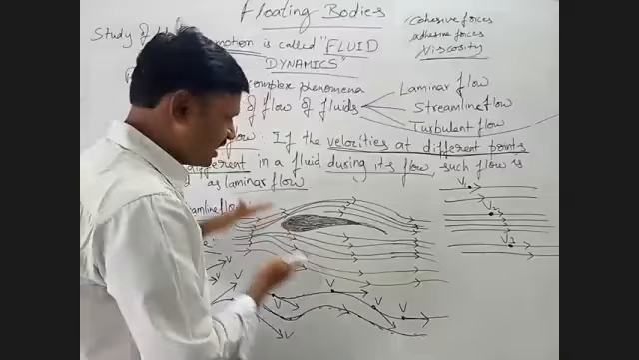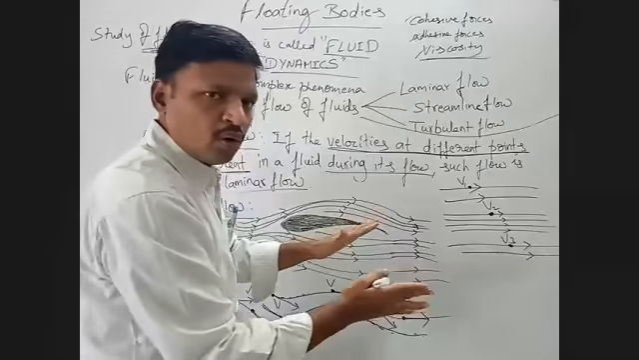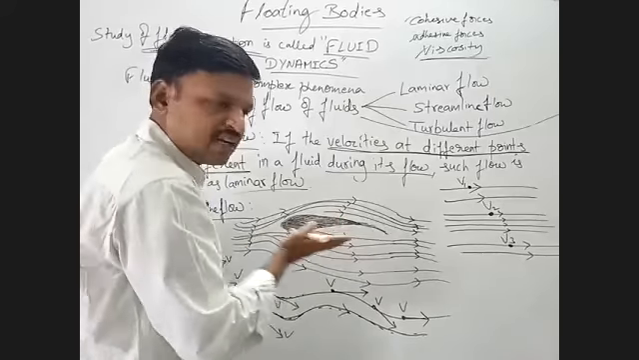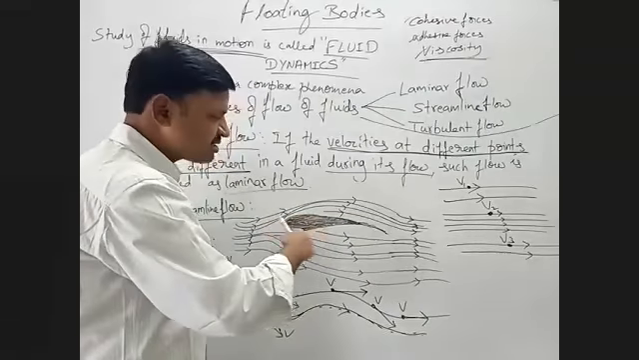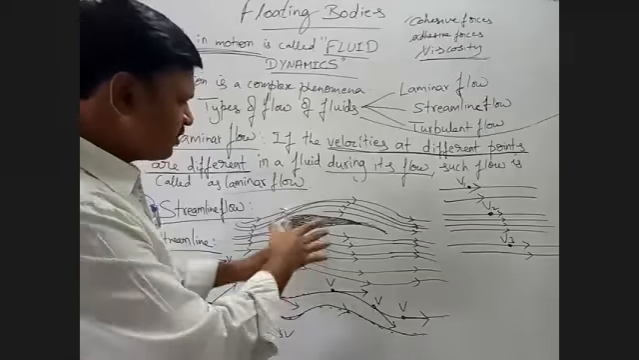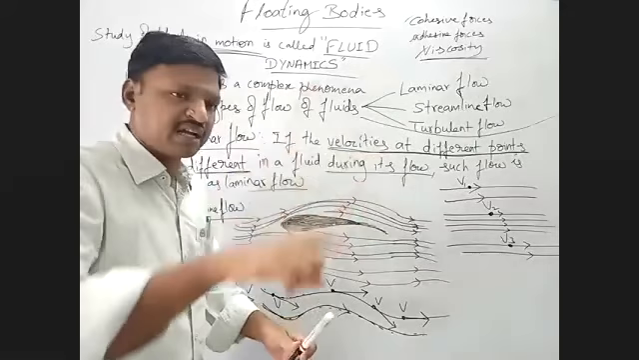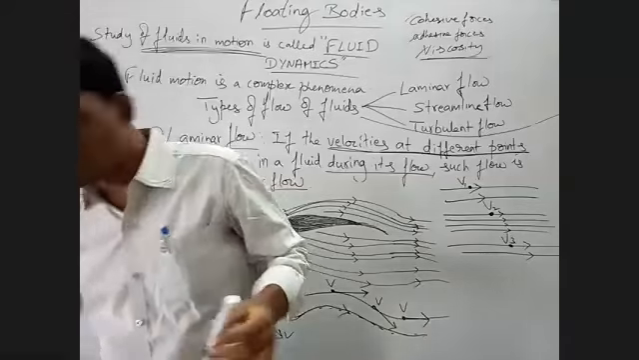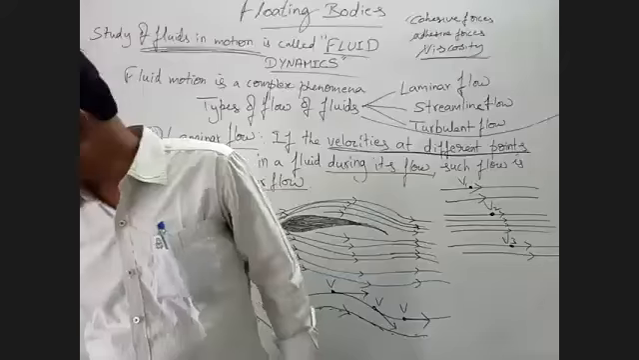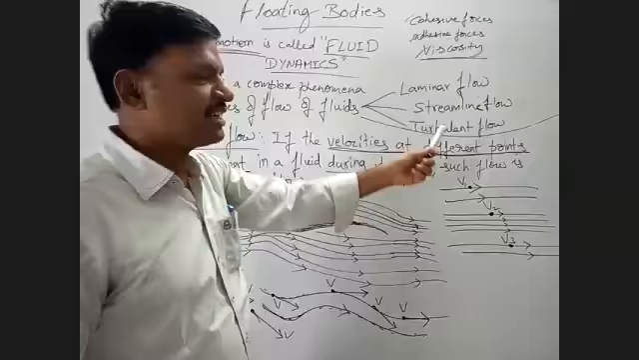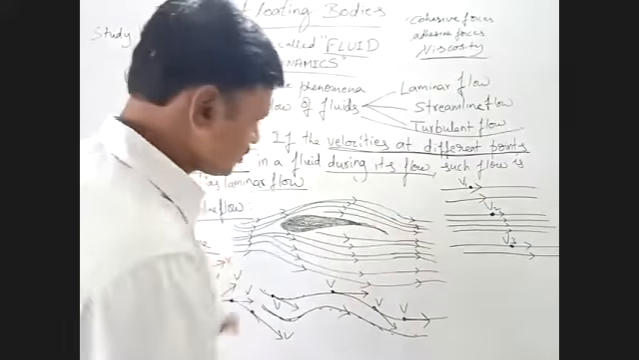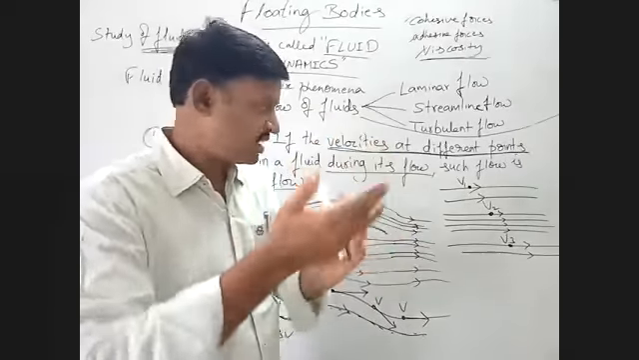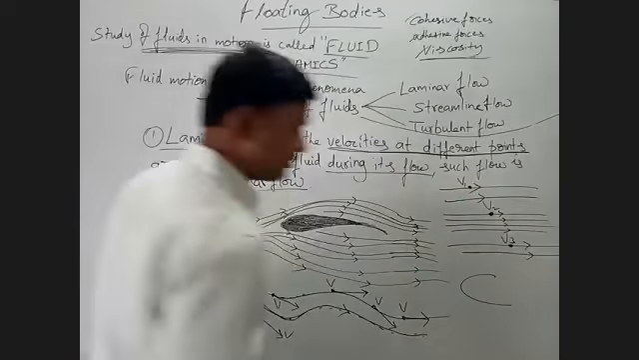Understand carefully. This method of flow is what the fluid is following when it is coming across a surface like this. If the surface is like this, then it will go differently. If the obstacle is like this or like this, then the path followed by the fluid is different. That we will discuss in turbulent flow, the next concept. So you understand. Here, what kind of surface is it? Is it a straight surface or a curved surface? Curved surface. The surface is curved.